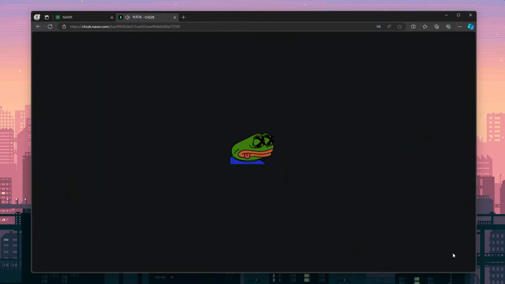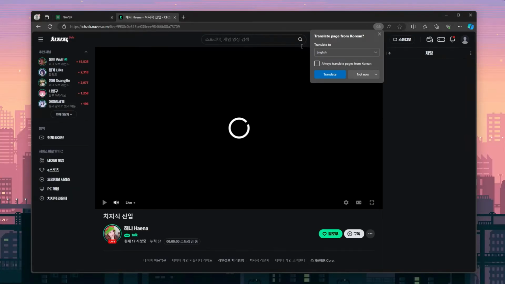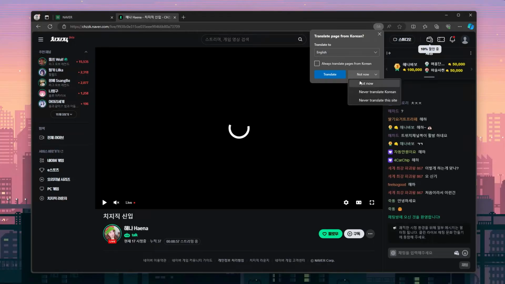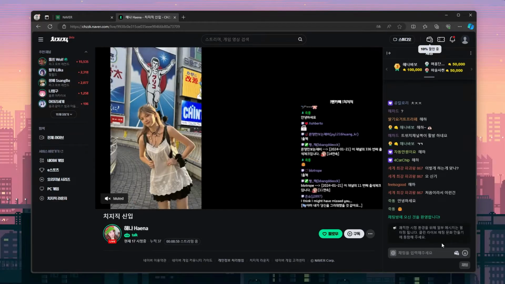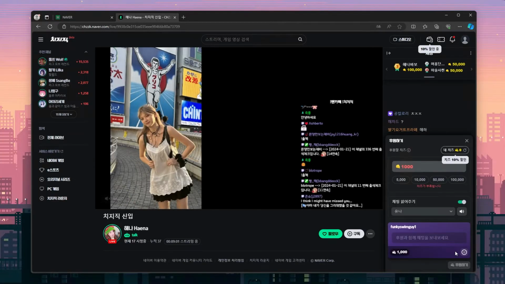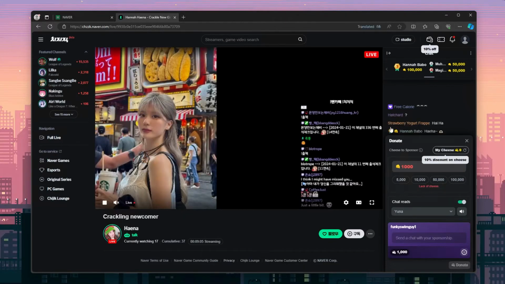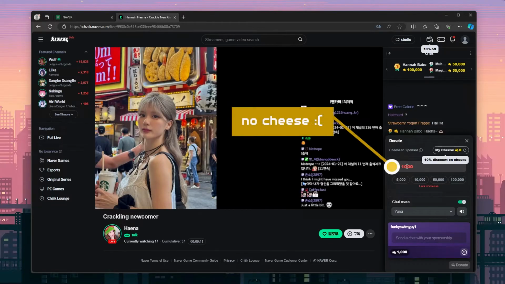If we click the cheese button, my browser translation decides it's a good time to crash the page again. I'll refresh and choose not to translate, and then click the cheese button again. Now let's try translating again. There we go. You'll see we currently have a lack of cheese.